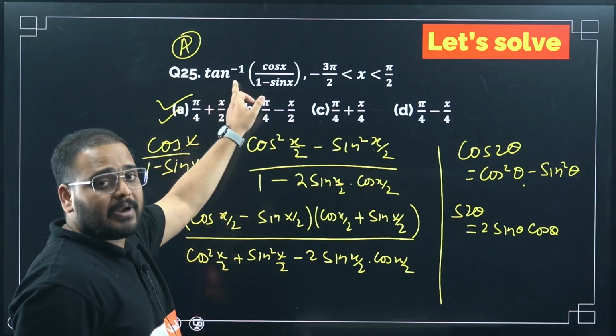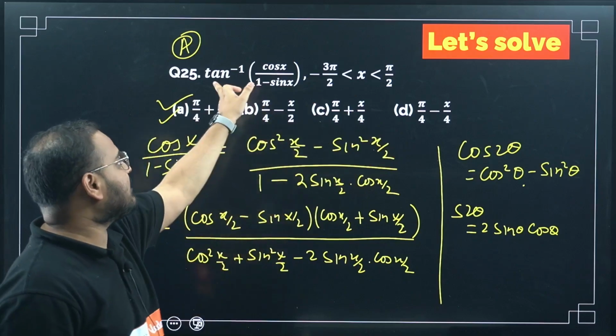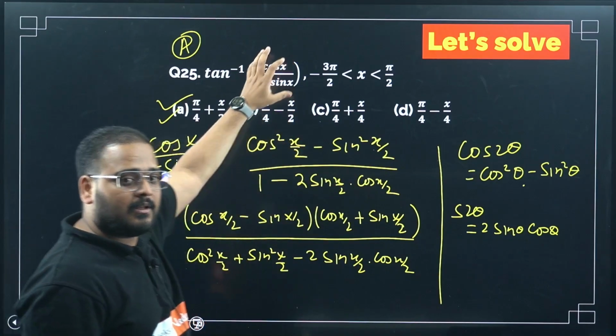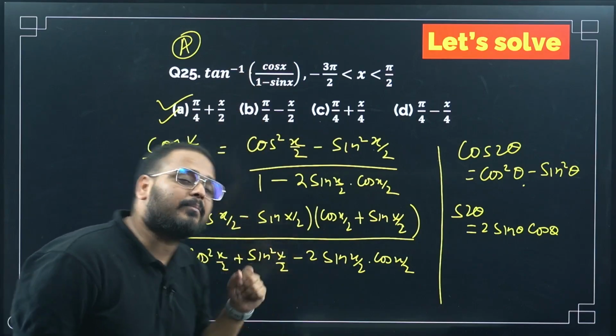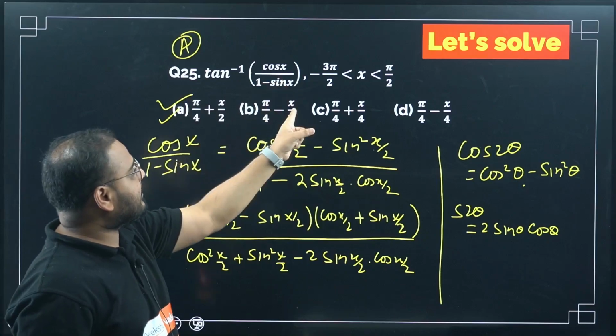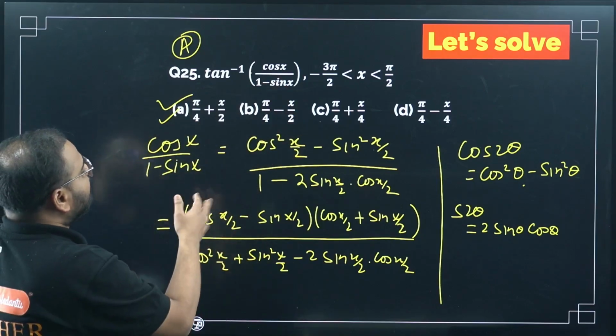Tan inverse has to operate such that the angle should come, correct? Now the angle will only come if tan inverse has operated. It means this has to become tan of something. How can it become tan of something? I don't know, sir, right now. But I know that x is becoming x by 2, meaning compound angle. The formulas can be used there. What formula can I use?